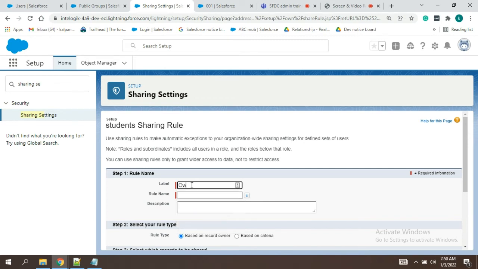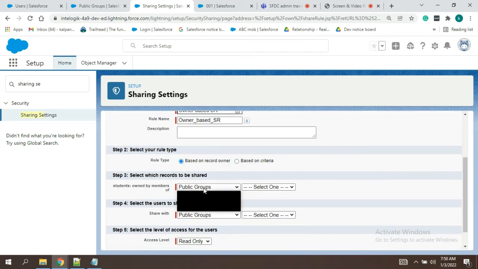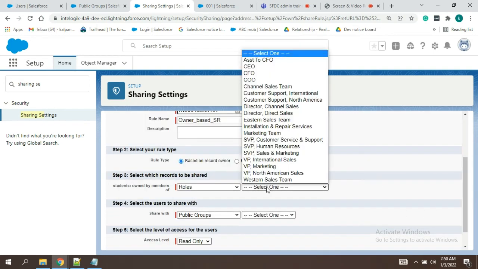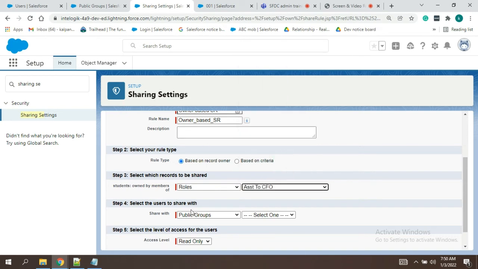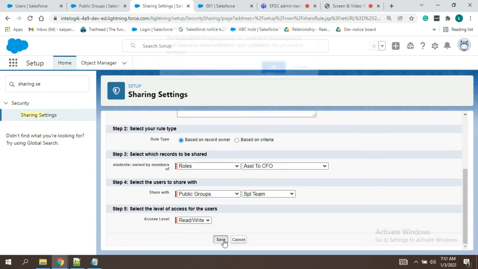Yeah. Again, we are doing owner based now. What is my role? Assistant to CFO. He's CFO, no? Yeah. So we can select public group. We have created one already, so we'll see how we are going to utilize it. See, special team. Now we are providing read write access and save.